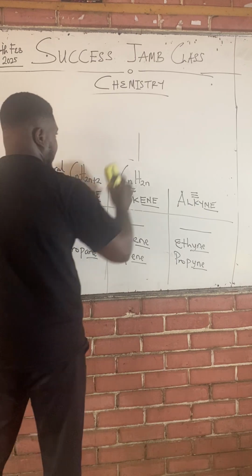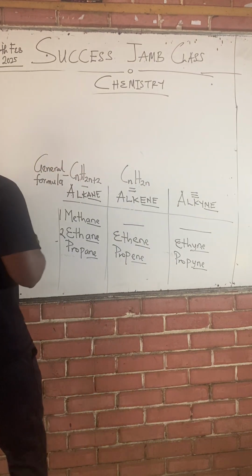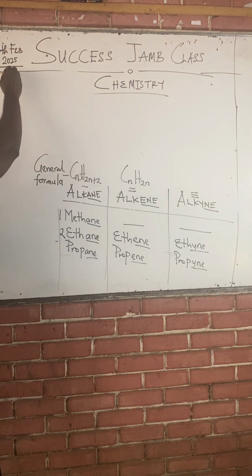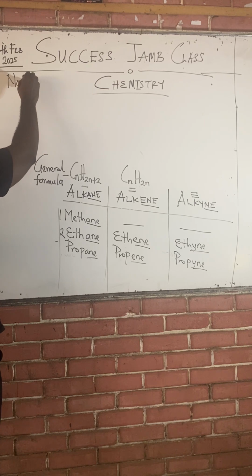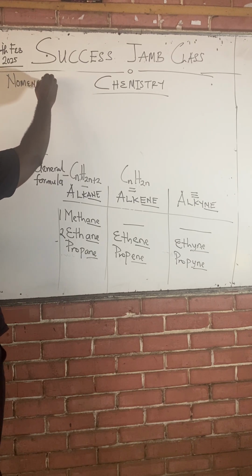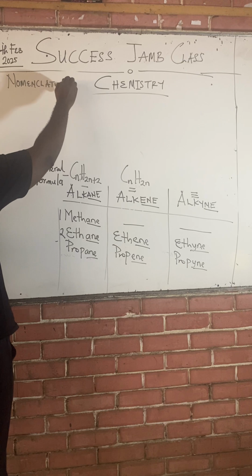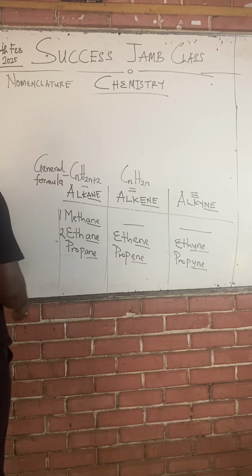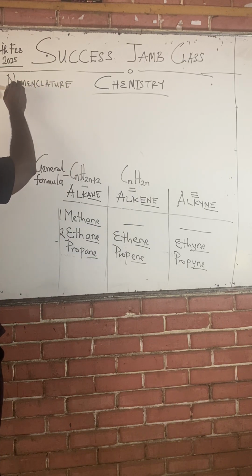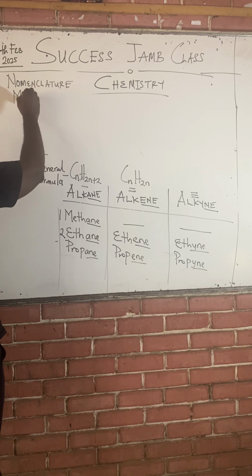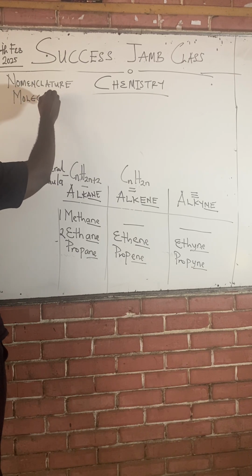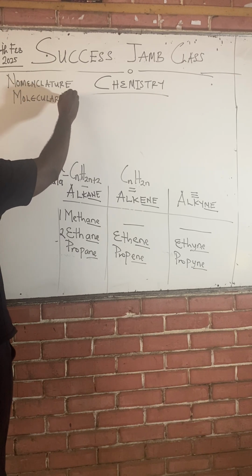Now class, I remember I listed 4 things. First, how these compounds are named, nomenclature. Nomenclature means naming. I've explained how to name each of these 3 families. Second is the molecular formula, which you have also done.